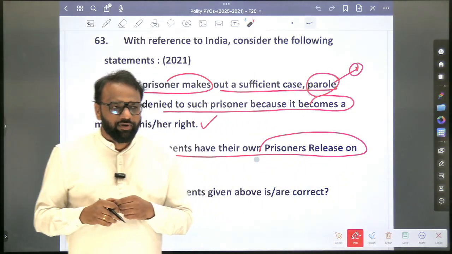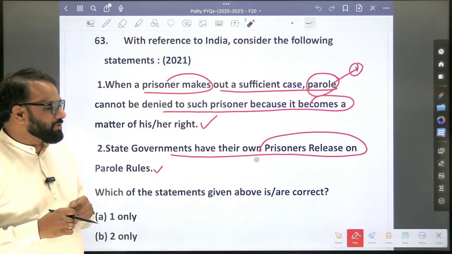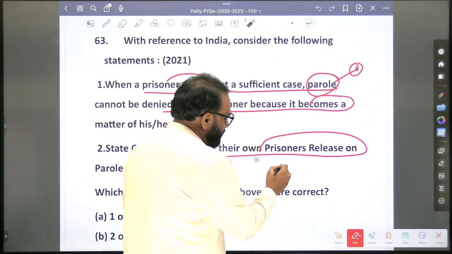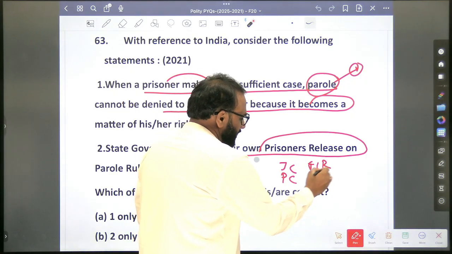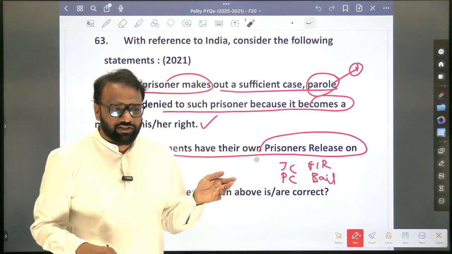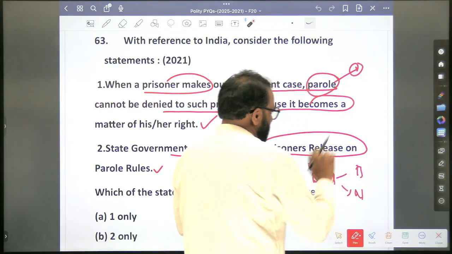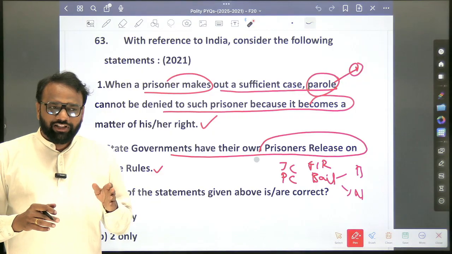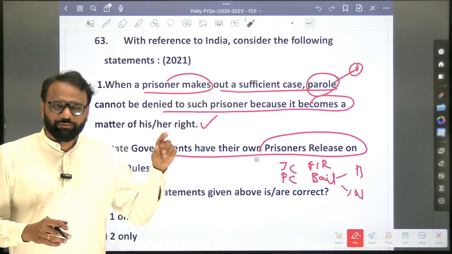What is parole? Holidays. Parole cannot be denied to such a prisoner. Why did this appear? Because in the context of bail, there is another term I am able to recall. You saw judicial custody, police custody, FIR, and bail. There are different types of offences: non-bailable offences and bailable offences. What is the difference? Similarly parole. Now in the context of UAPA, sometimes articles appear. What is the difference between parole and the other terms along with it?